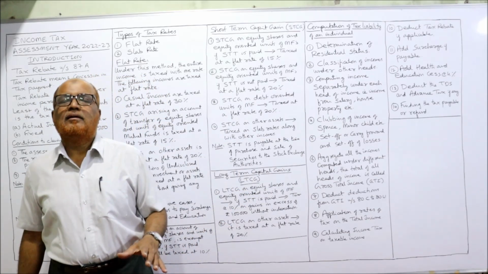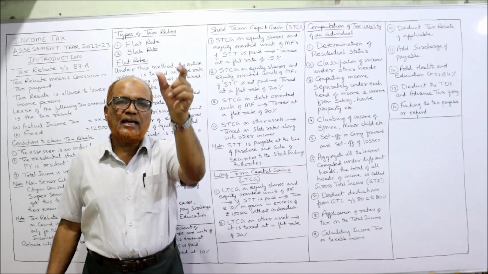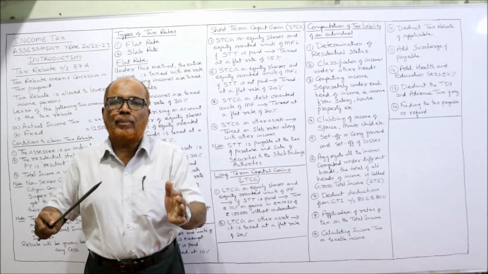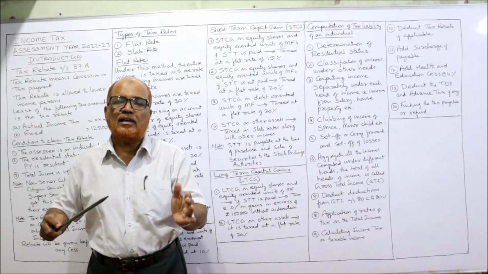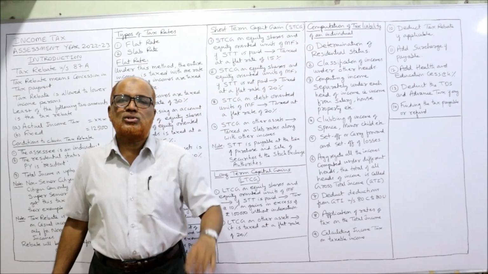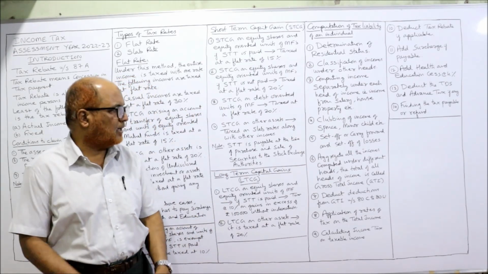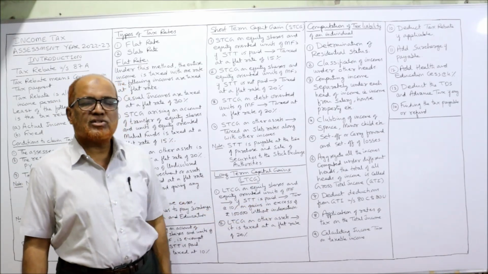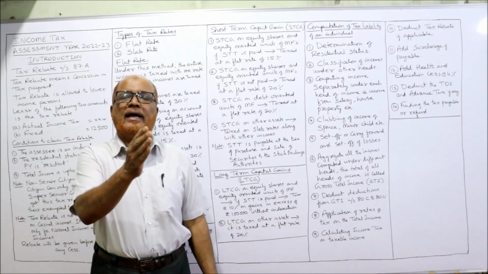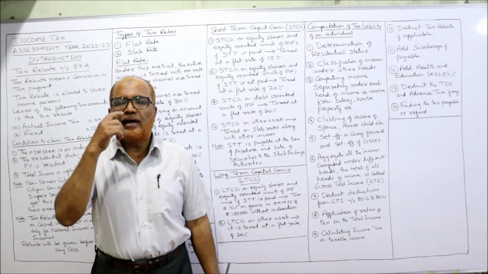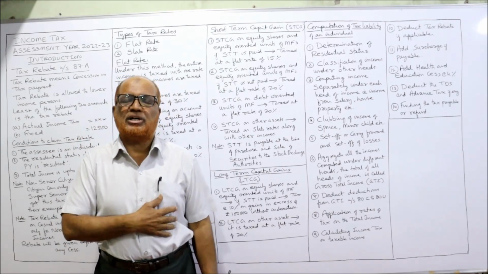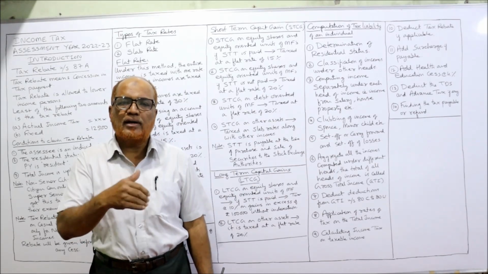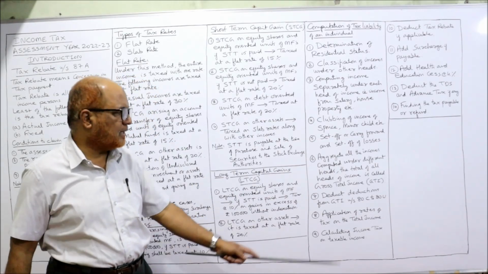After computing the individual incomes under each head, we add up all the individual heads of income to get the gross total income, GTI. Then deduct deductions from GTI under sections 80C to 80U. A number of deductions are allowed under the Income Tax Act after finding out GTI. Deduct all deductions from 80C to 80U.